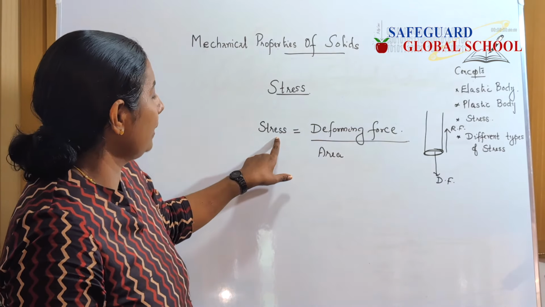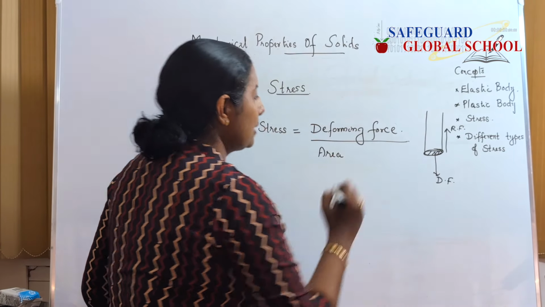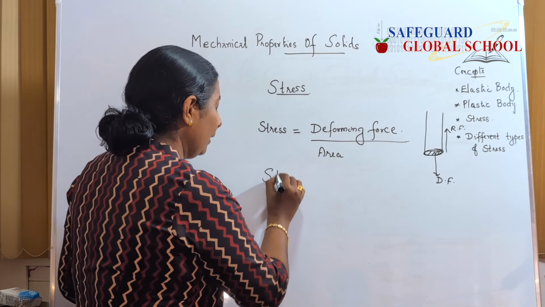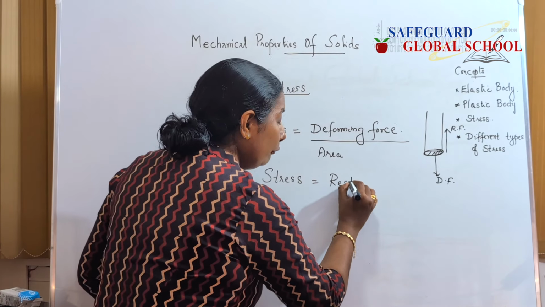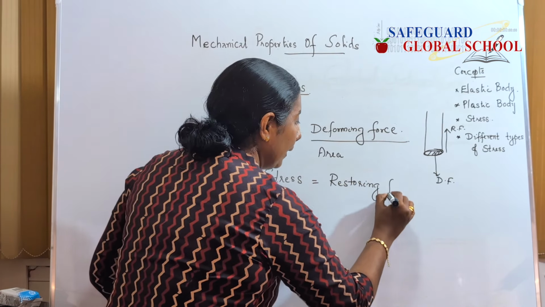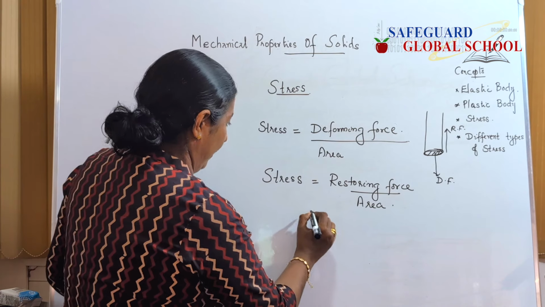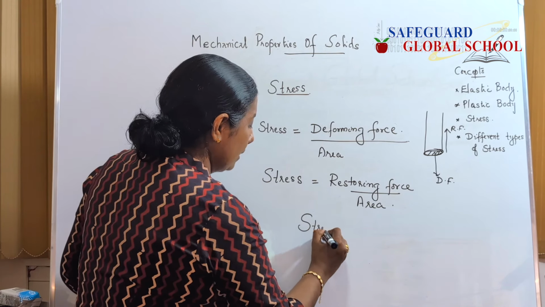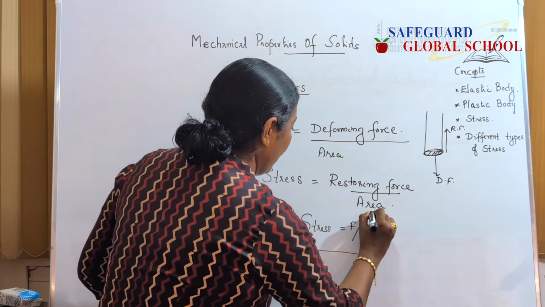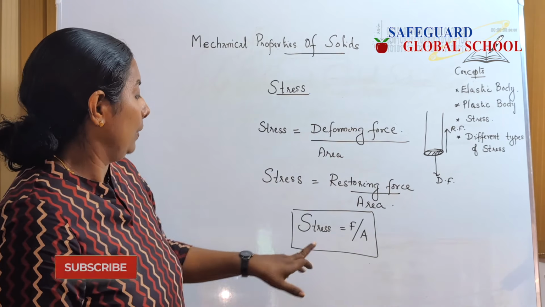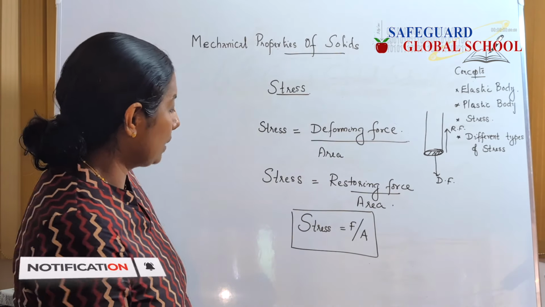So stress can be defined either as deforming force divided by the area over which we apply this force, or as the restoring force developed per unit area. So anyway, when we write this equation of stress as force by area, as we know, we have to look at the unit. So how can we write the unit?